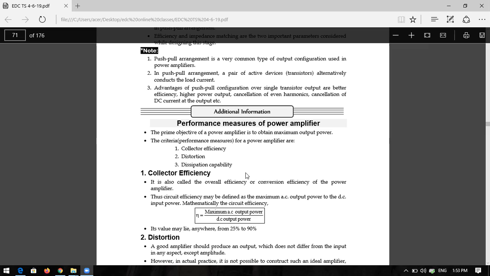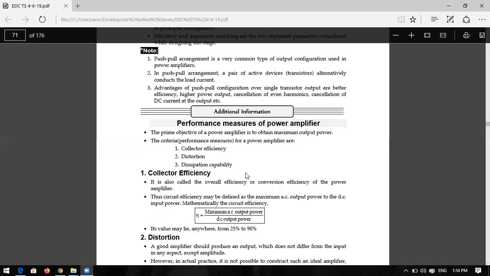For example, class A has 25% efficiency, whereas class D has 100% efficiency. Okay, like this, efficiency is varying. That is the reason you have to place different power amplifiers in different electronic circuits. Class A is used for only 25%. That is the reason you are going for class B. Class B is only 70%. You have to go for class C. Class C is 90%, whereas in class D it is 100% efficiency.